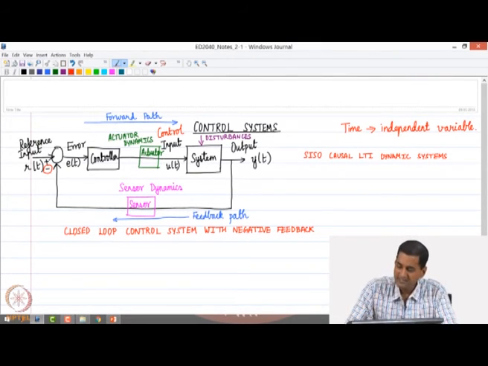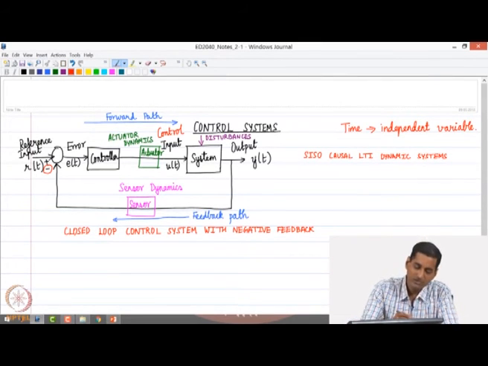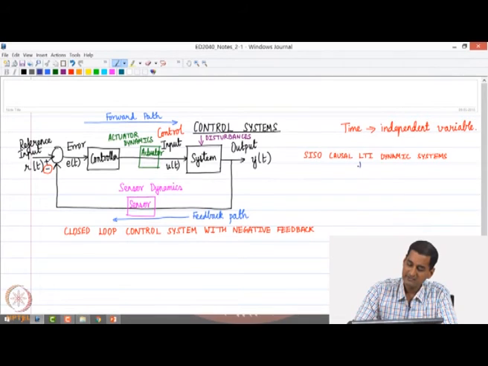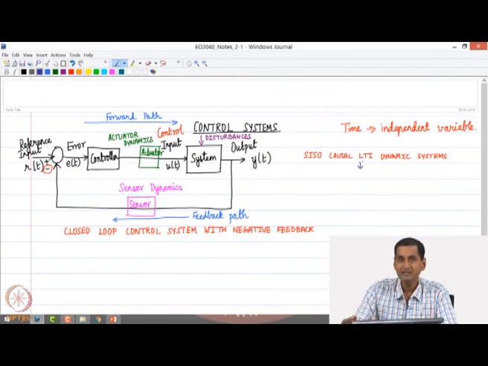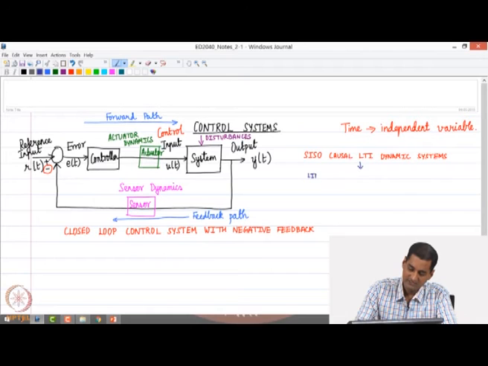It so happens that if we want to model this class of systems using mathematical models, the mathematical models that are typically used, by and large, take the form of linear ordinary differential equations with constant coefficients.